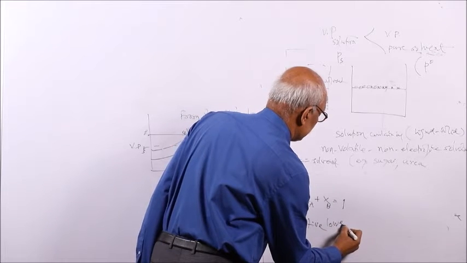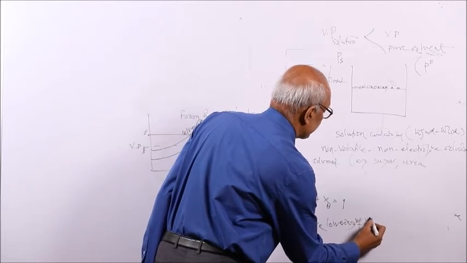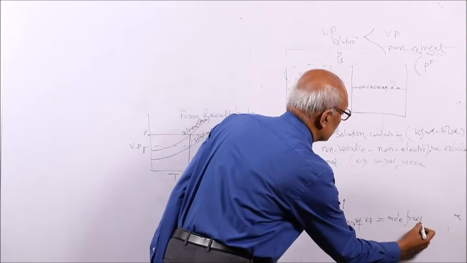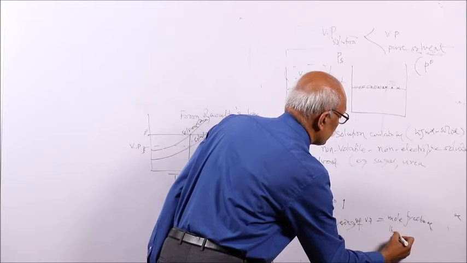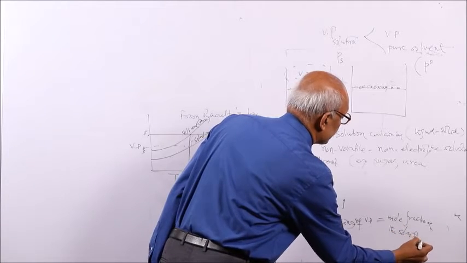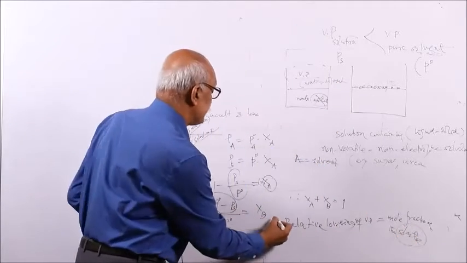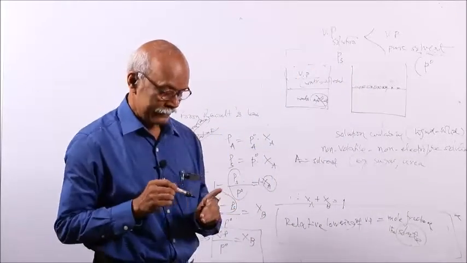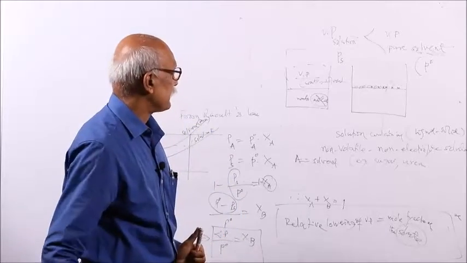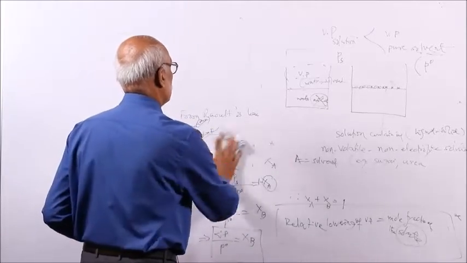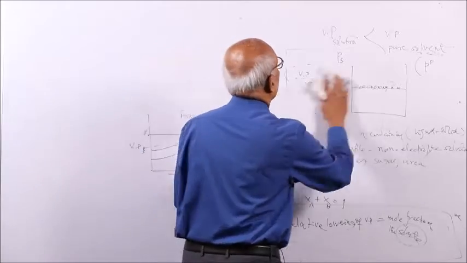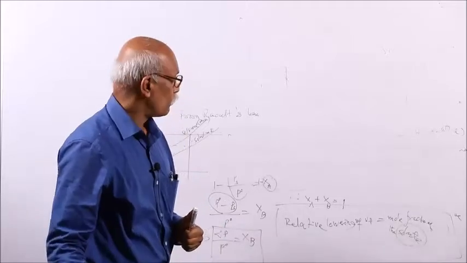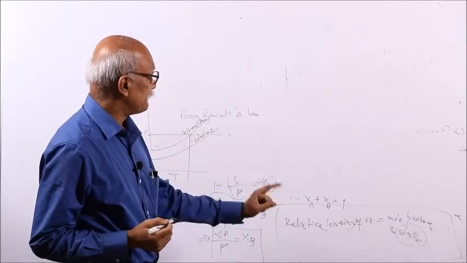Relative lowering of vapor pressure is equal to the mole fraction of the solute. Remember, this is another way of expressing Raoult's law in the case of a non-volatile solute added to a solvent. Then how is it a colligative property?